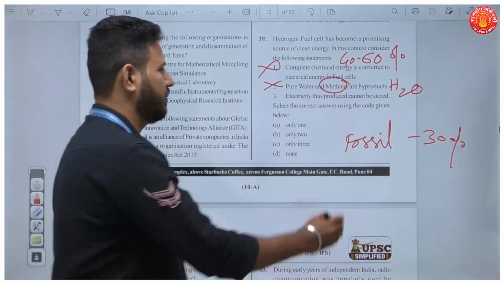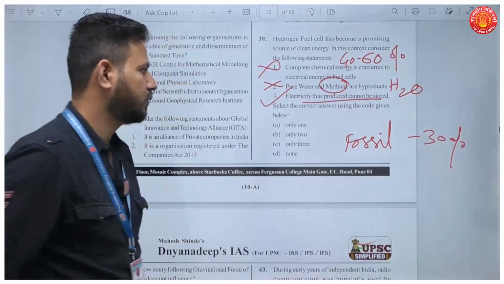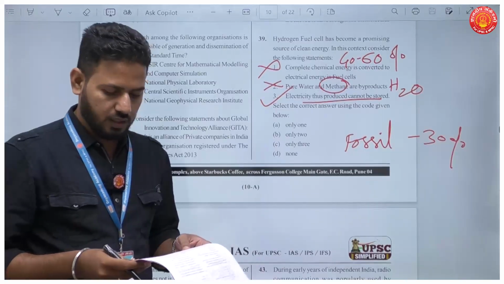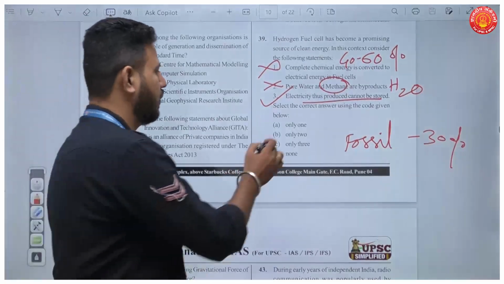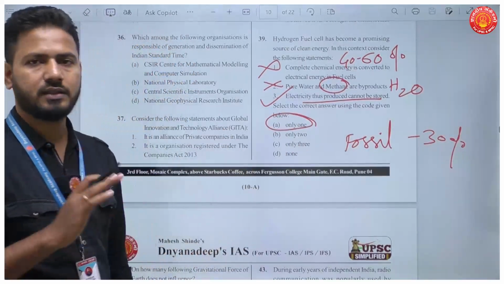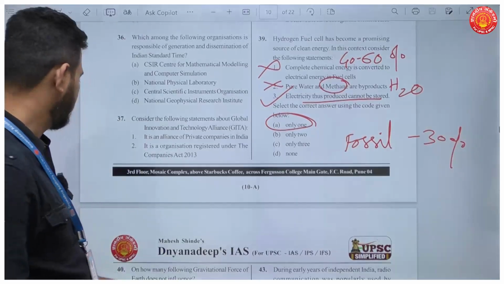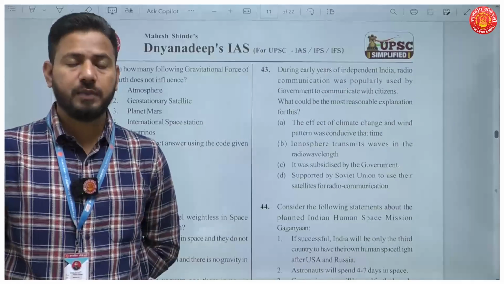Electricity thus produced cannot be stored. This is true. So select the correct answers. How many are correct? Only one. Statement 1 is correct here. Only one statement is correct in this question. Okay, the next question is question number 40.